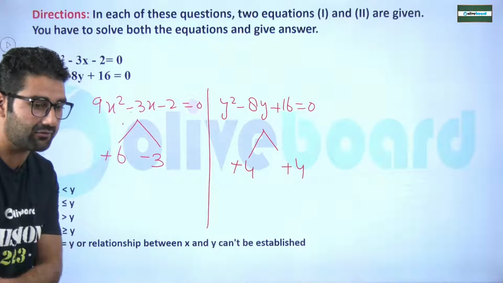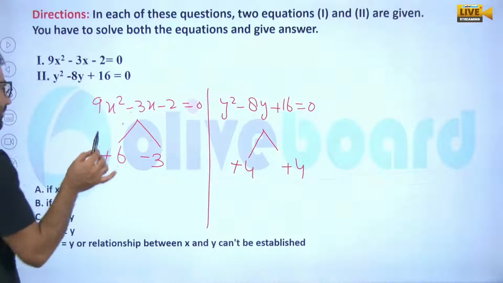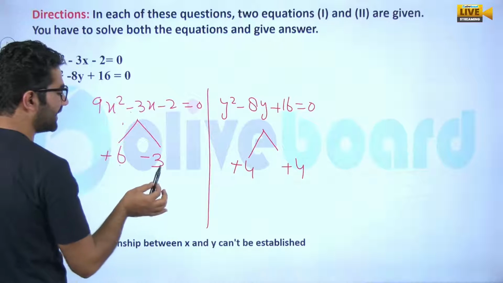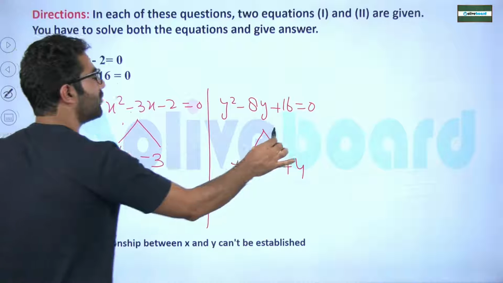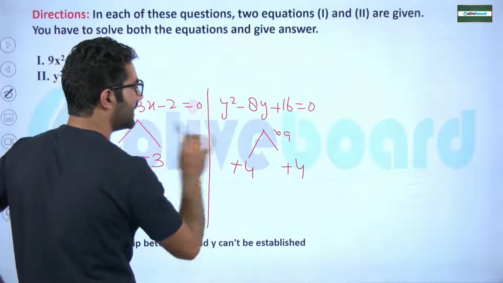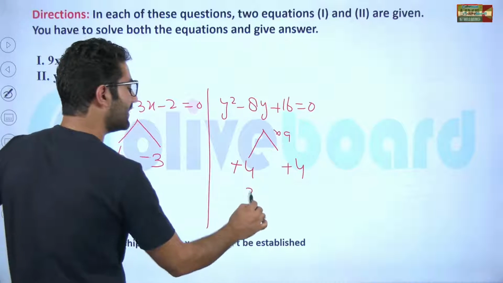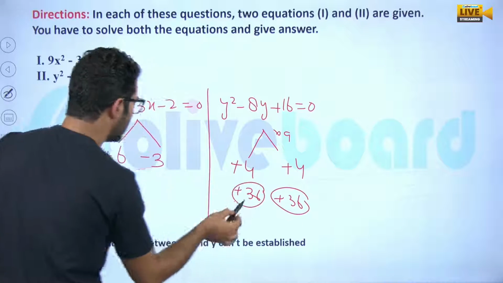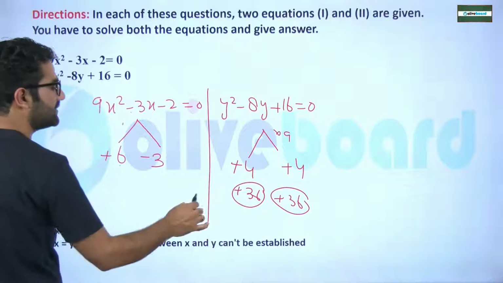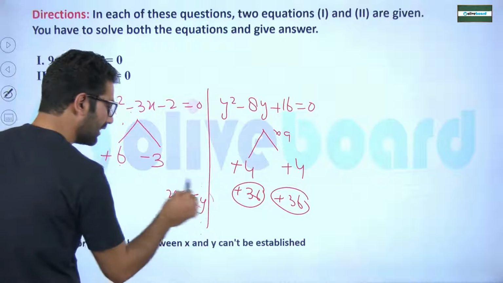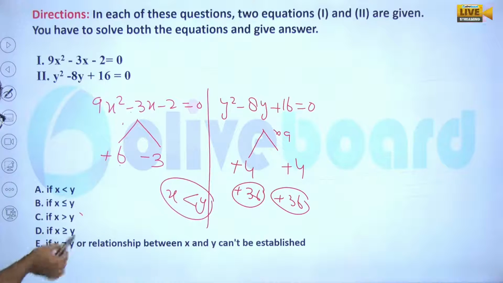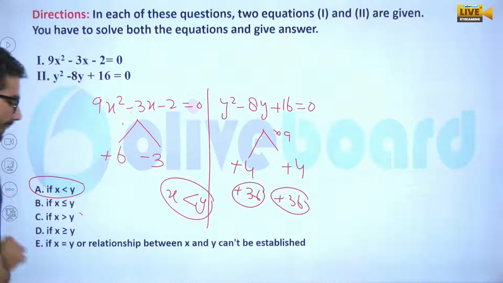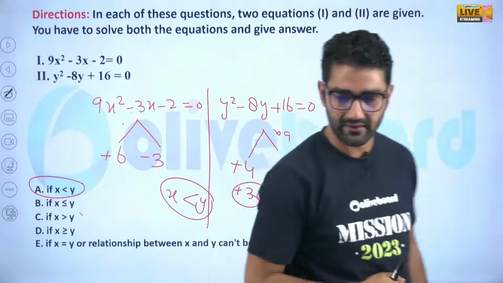Great, my dear. Now the question is that some people will try to divide this with 9. It will be better to go with 9 multiplication here to make it equal. So it will be how much? 36 and 36. Definitely I can say that these values are quite much greater than x values. So y is greater than x. That is the option A.